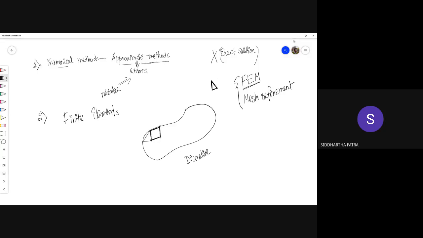Each of these is an element, and as you might notice, these elements are of finite size. The size is not very small compared to the actual geometry. It is small, but it is not infinitesimally small. So they have finite size, and since they have finite size, they also would be finite in number.